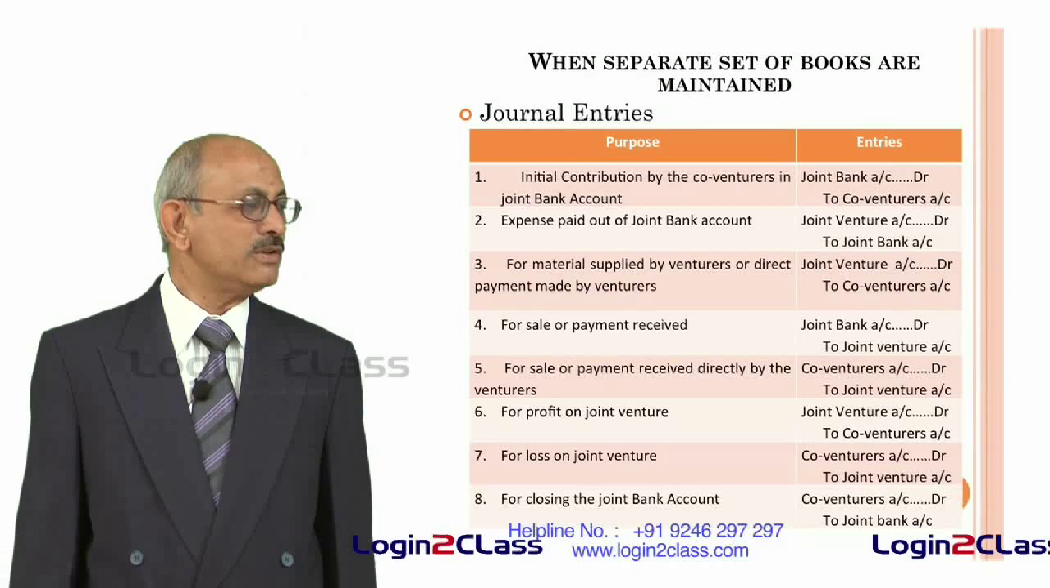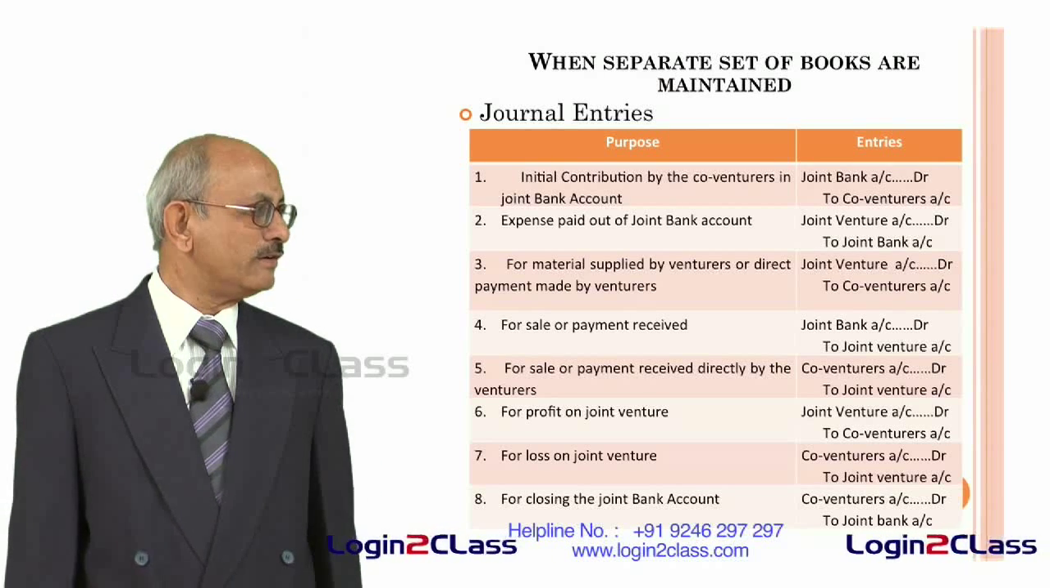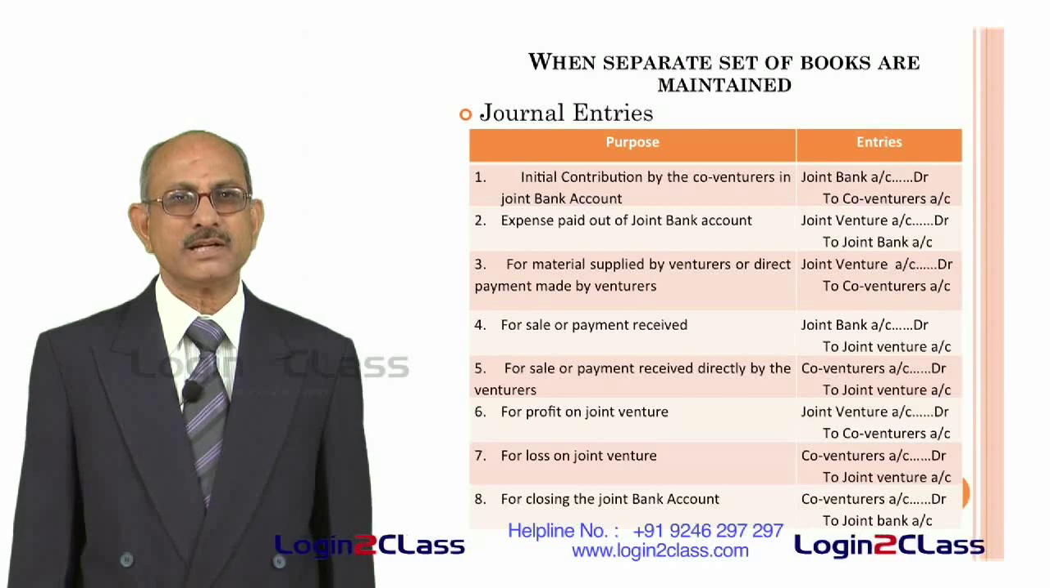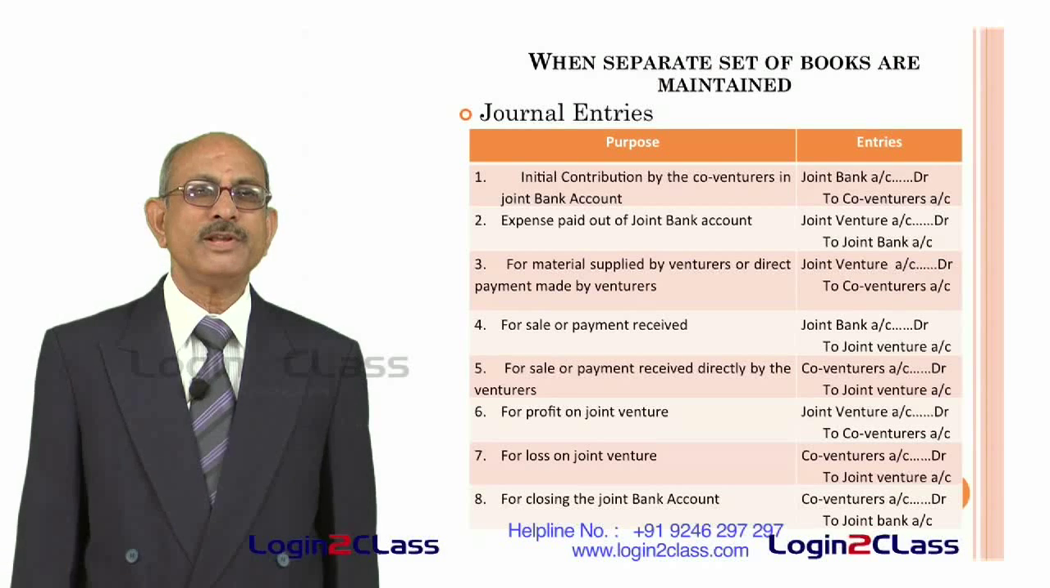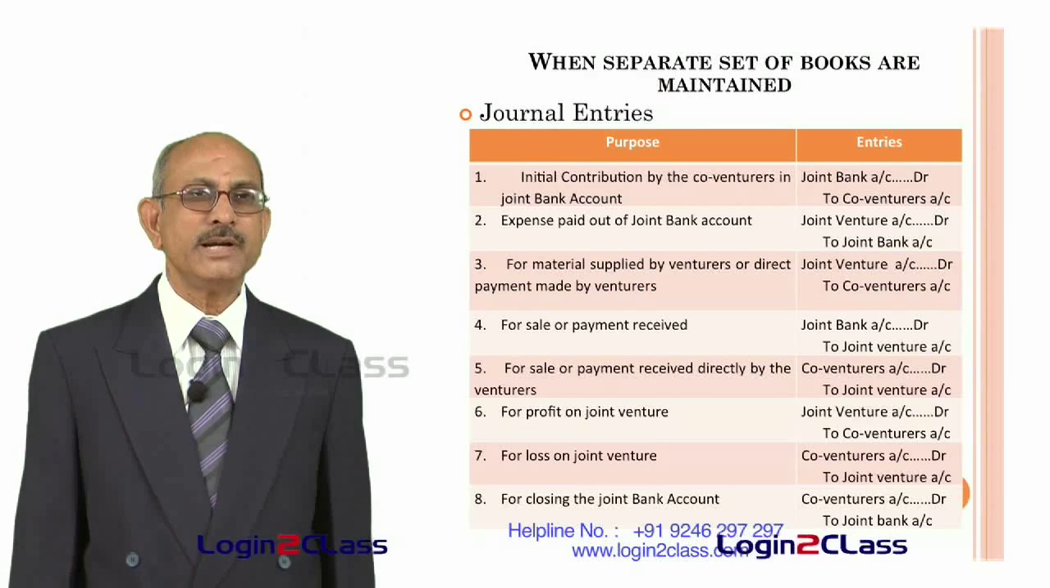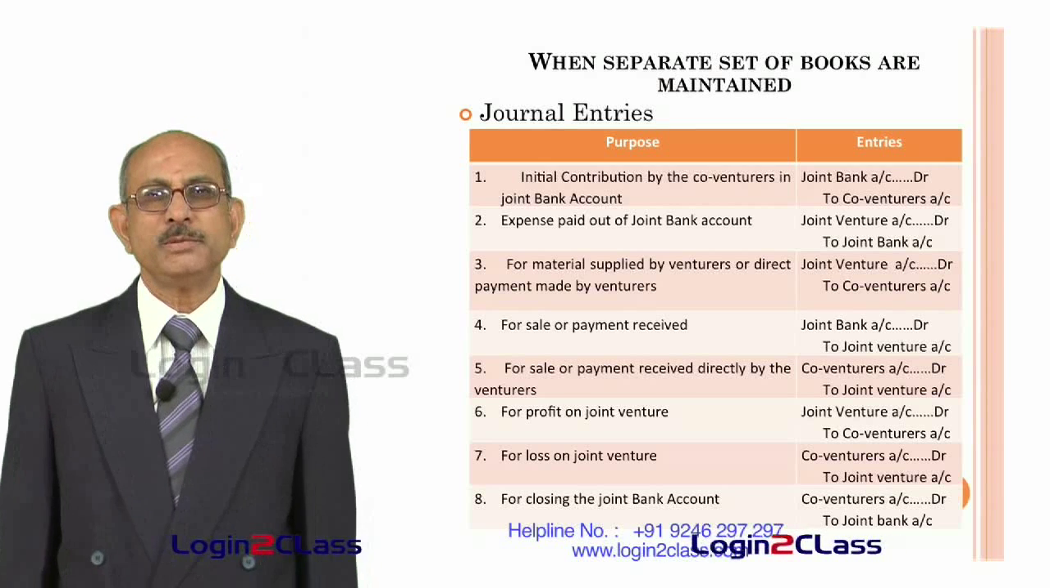And in case of profit on joint venture, whenever there is a profit, the joint venture account has to be debited in order to close the joint venture account, and the co-venturers accounts are credited in respect of the profit made in the same ratio which has been agreed upon.